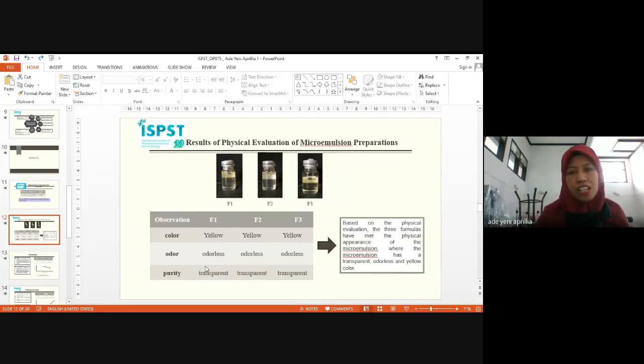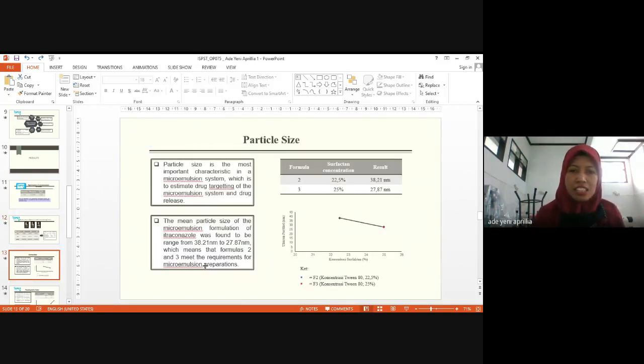Based on the physical evaluation, the three formulations have met the physical requirements of a microemulsion, where the microemulsion has a transparent, odorless, and yellow color. The particle size is the most important characteristic in a microemulsion system.